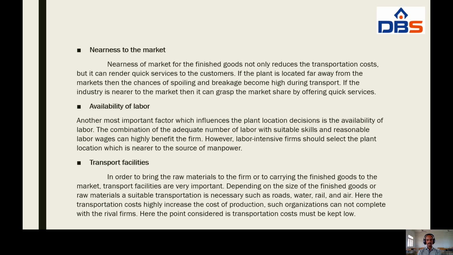Here the point to consider is that the transportation cost must be lower.